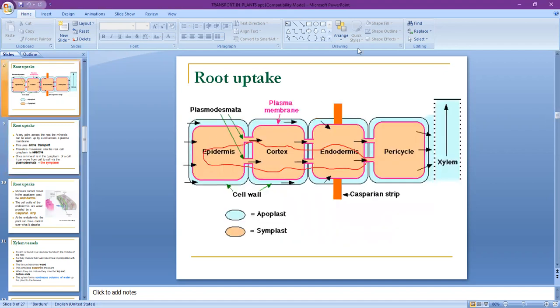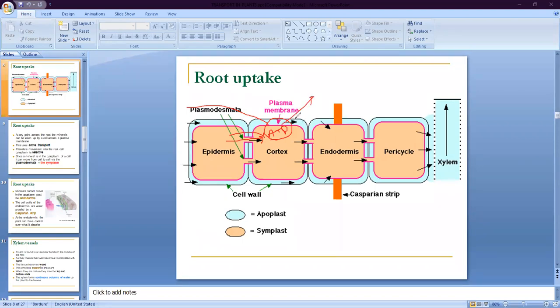So they require a special mechanism of transportation in which ATP and then a channel protein receive the mineral from outside the root and transfer it into the cell, from one cell to another cell. This type of transportation is called active transportation, and in active transportation the energy is derived from the cell cytoplasm.